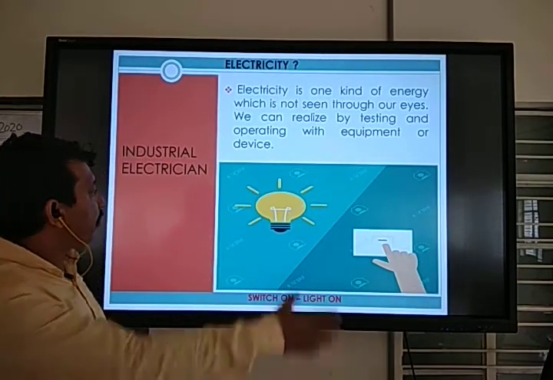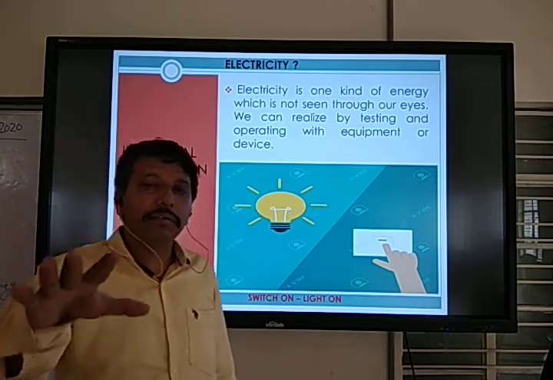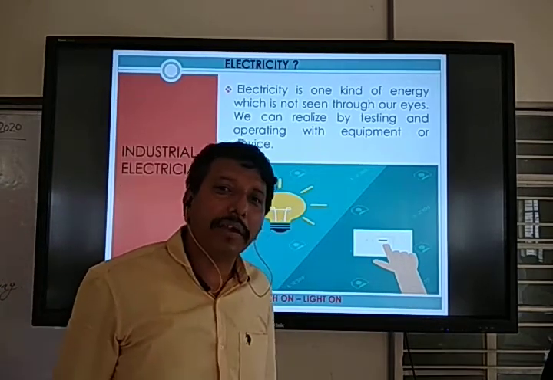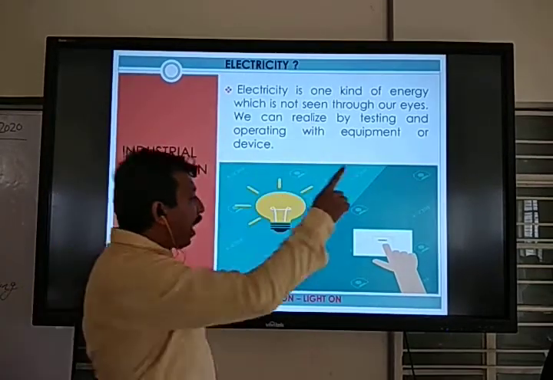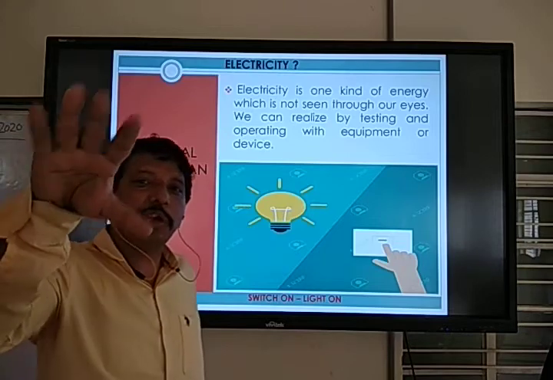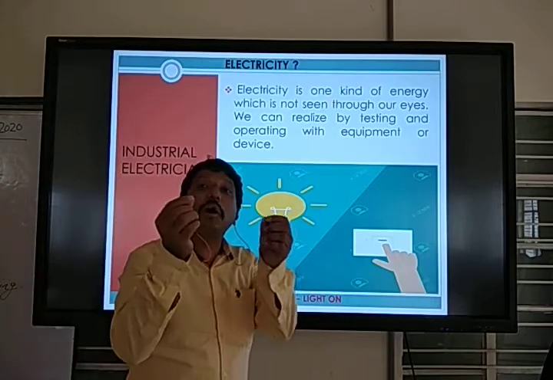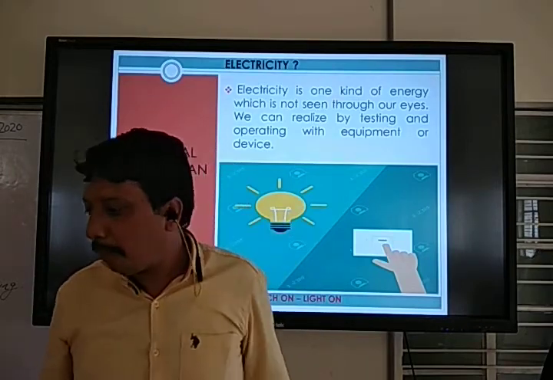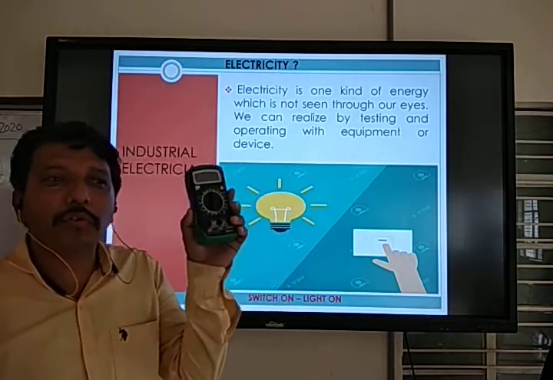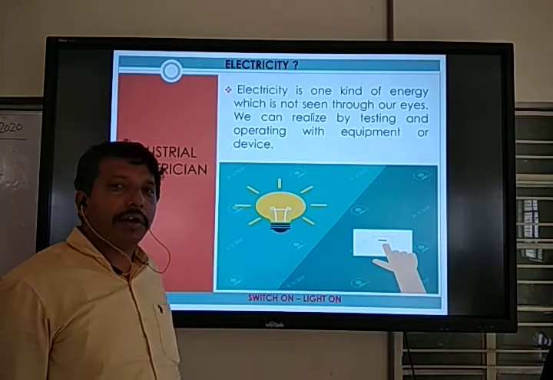For example, suppose this is a light inside the room. If you go inside the room, how do you check whether there is electricity supply or not? If you turn on the switch and the light is on, this means electricity is there. Same like that, if you check a conductor with a multimeter, you can find out whether there is electricity or not.